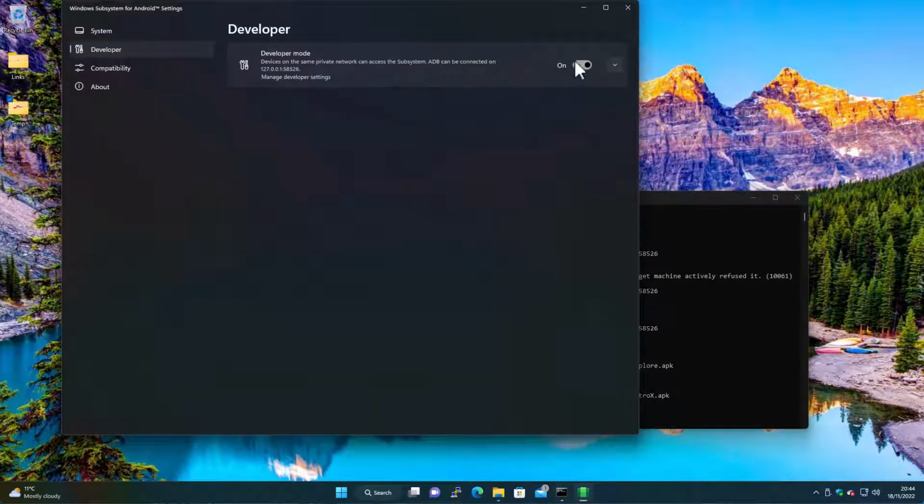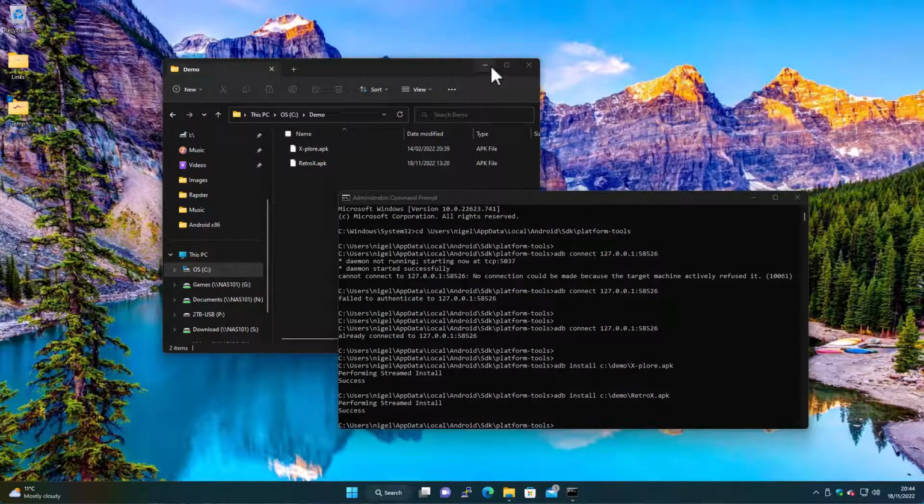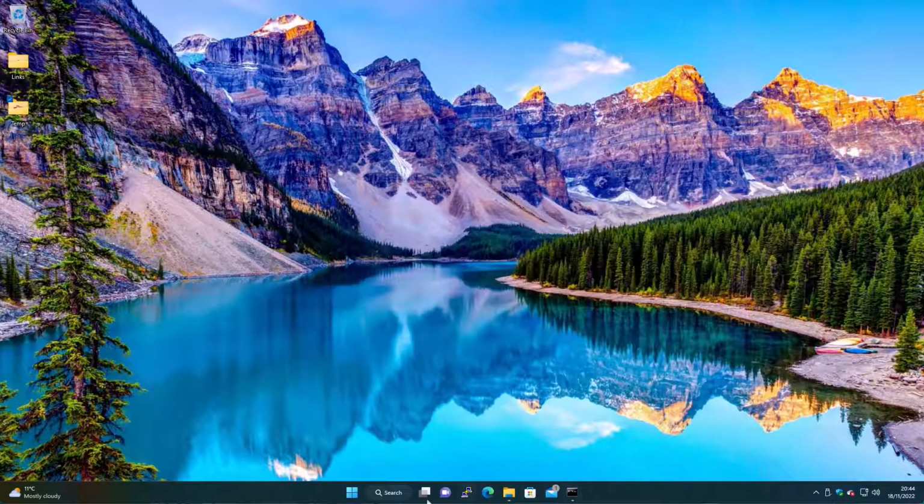Developer mode you can leave on. You can turn it off if you're paranoid about security. But to be honest, if anything does try to connect, you should get that prompt saying that device X is trying to connect, and you'll obviously allow it or deny it. So we can get rid of that now. Minimize it out of the way, and now we've got Retrex installed as well.